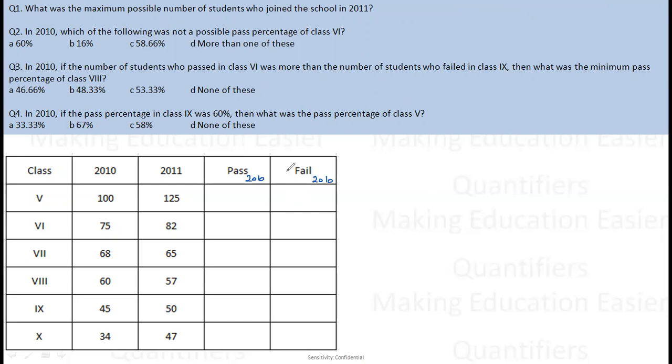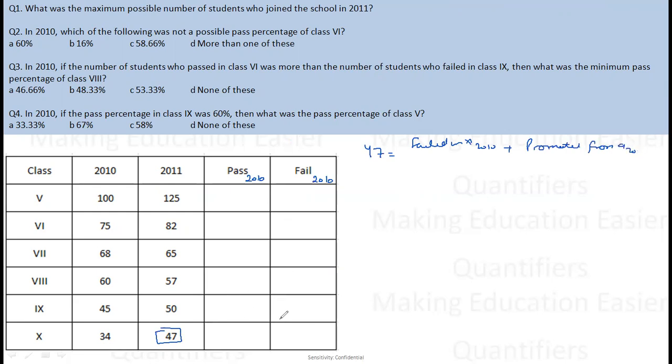So I don't know who has joined here. So let me just start from the end point. So this 47, let me talk about this. अब 47 कैसे बना होगा? We have already discussed that. Students who failed in 10th in 2010 plus students who were promoted from 9th in 2010. So this 47 is made up of two things.